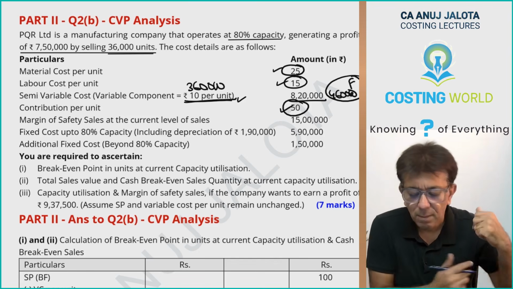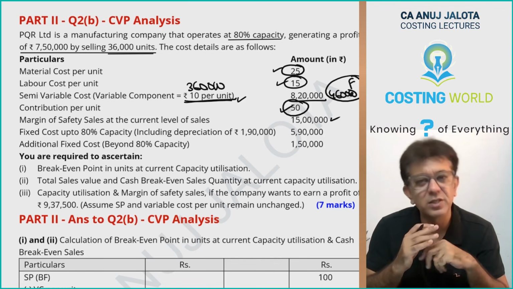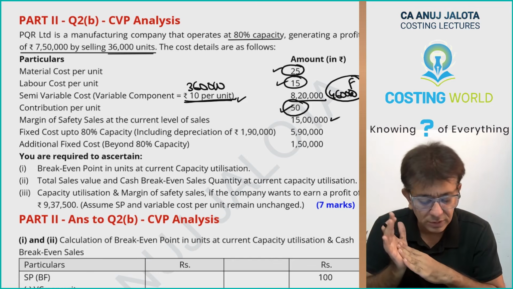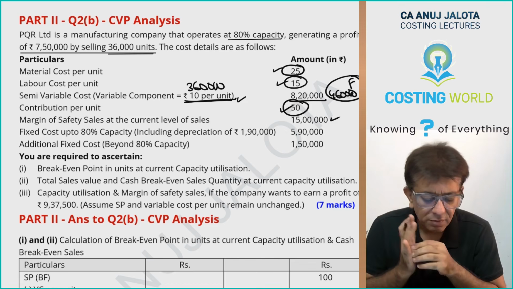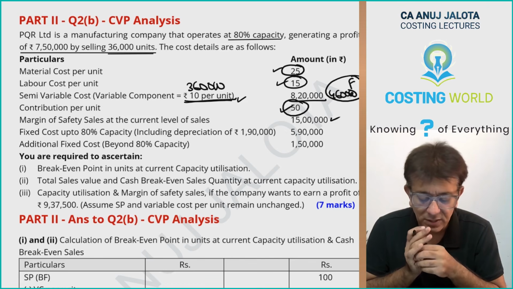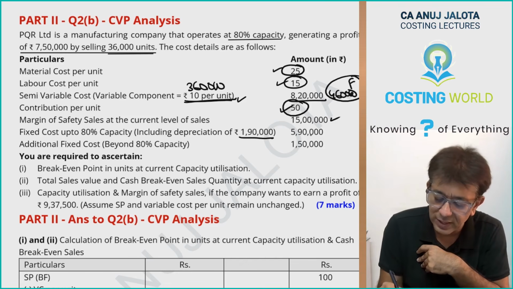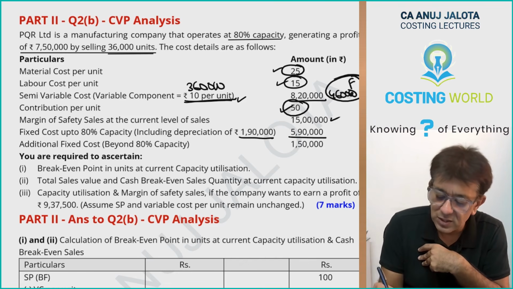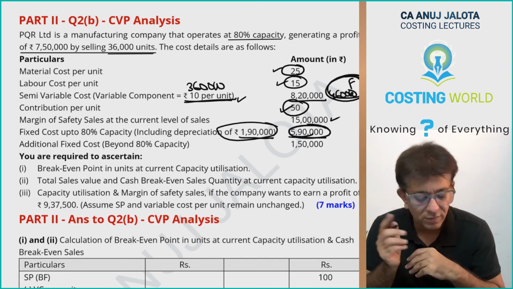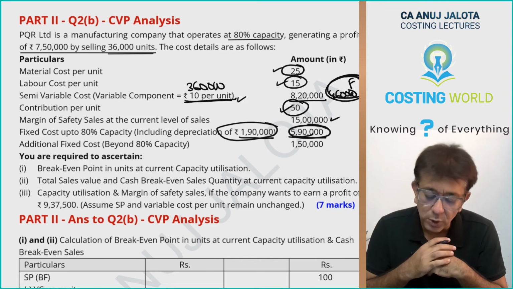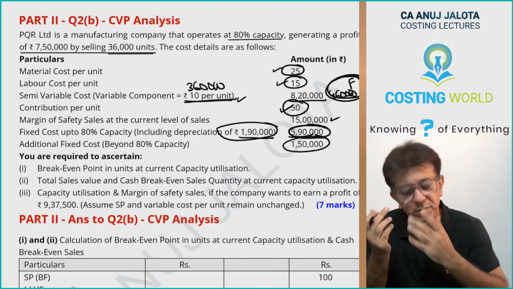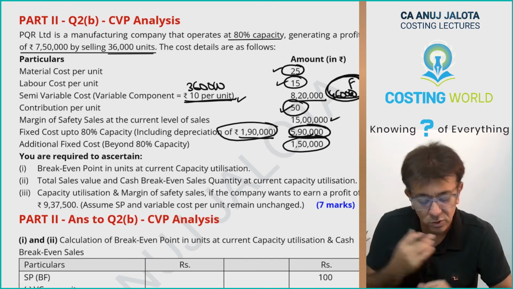No? Further, margin of safety at current level of sales, 15 lakh. This is given to you. It can be checked also, to be honest. Fixed cost up to 80% capacity, including depreciation of 1,90,000, is 5,90,000. So there is this fixed cost, but this fixed cost includes depreciation of 1,90,000. Additional fixed cost beyond 80% will be 1,50,000. So if you ever operate beyond 80%, you incur this much amount of extra fixed cost.